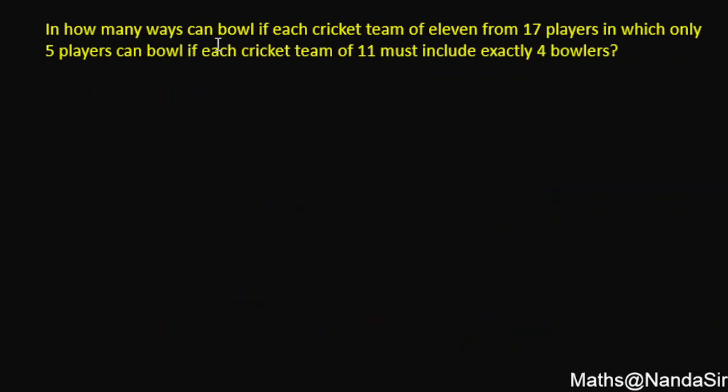In how many ways can a cricket team of 11 be chosen from 17 players in which only 5 players can bowl? यानी कि हमारे पास टोटल 17 प्लेयर्स हैं. यू कैन सी हाउ मेनी प्लेयर्स वी आर हैविंग. टोटल 17 प्लेयर्स, बट आउट ऑफ दैट 17 only 5 can bowl and a cricket team requires 11 players with 4 bowlers, right है.